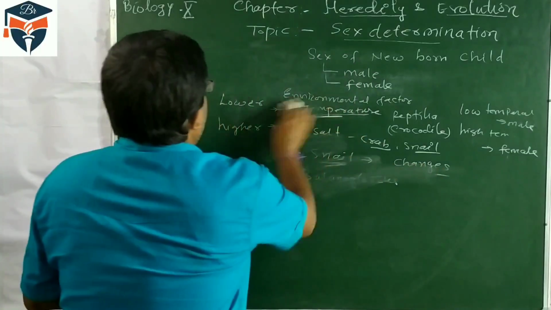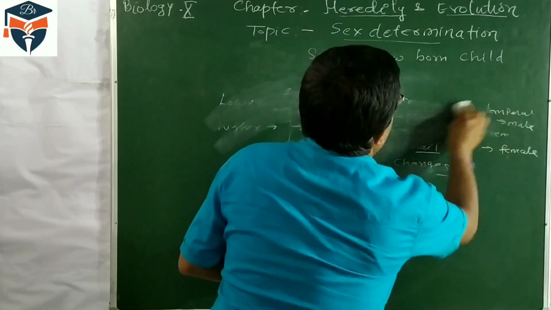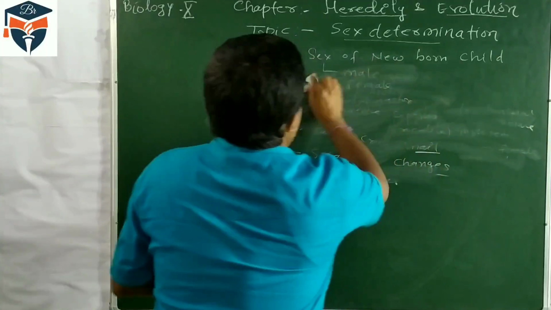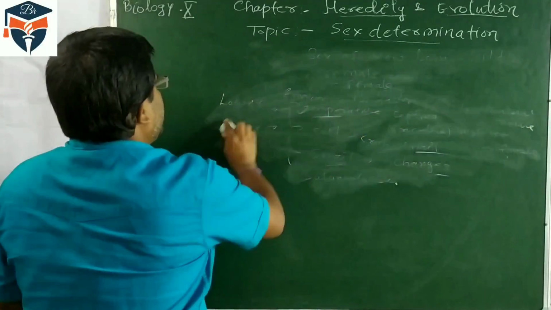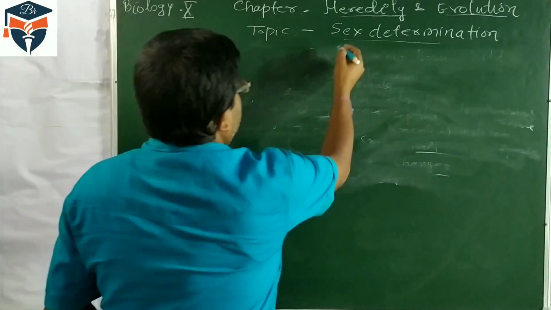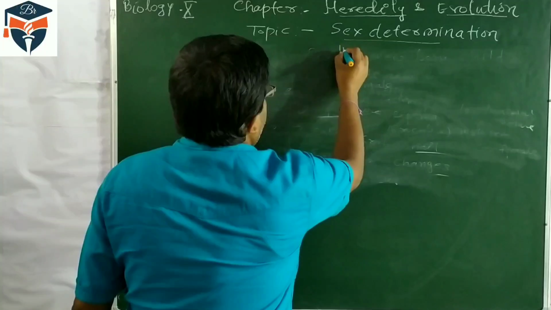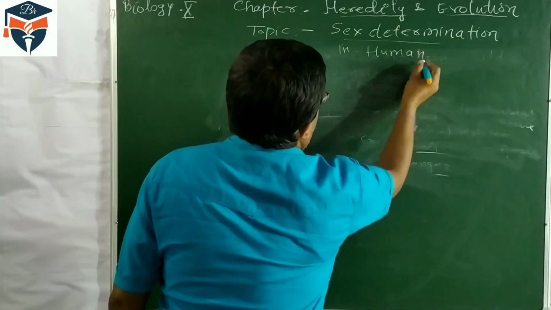For a detailed study we have to go to higher organisms. In higher organisms like human beings, sex is determined by a genetic mechanism. Sex determination in human beings is a very important topic.